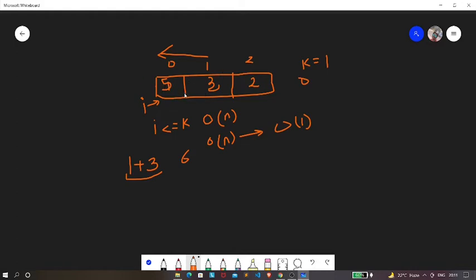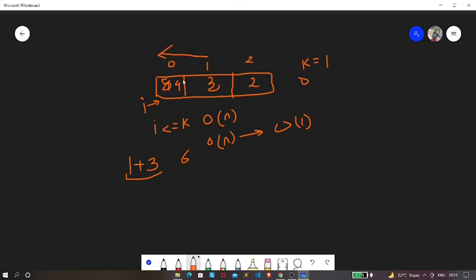Now why would the time taken be 6 when this is 5? The reason is, how many times from the end do we reach this front? If you see, we are currently over here. At first we are going to decrease this to 4, and next we are going to decrease this to 2, and next we have to decrease this to 1, and then we come back over here.